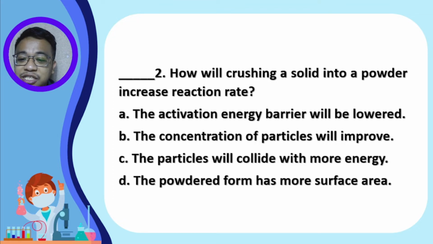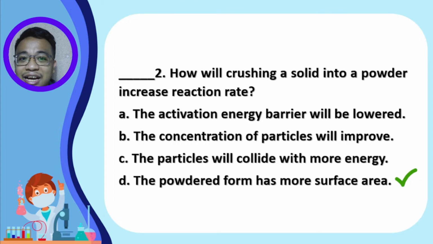That's right. The answer is letter D. The powdered form has more surface area, because when solids are crushed into smaller particles, the surface area is greater. Thus, there are more chances for the molecules of the reactant to react to other reactants, which in return speeds up the